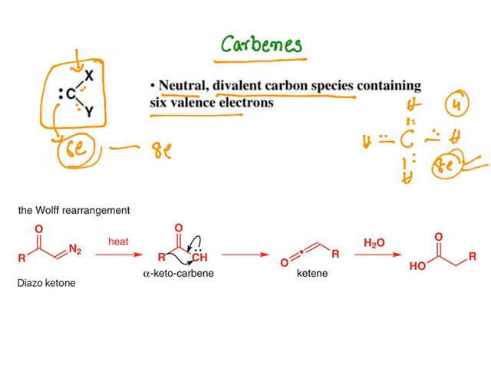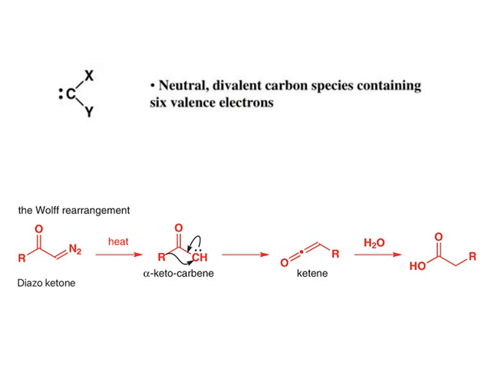So this is an electron deficient species. To get electrons, a group migrates along with electrons to this carbon. That is how rearrangement occurs. An example is the Wolff rearrangement. Look at what has happened.